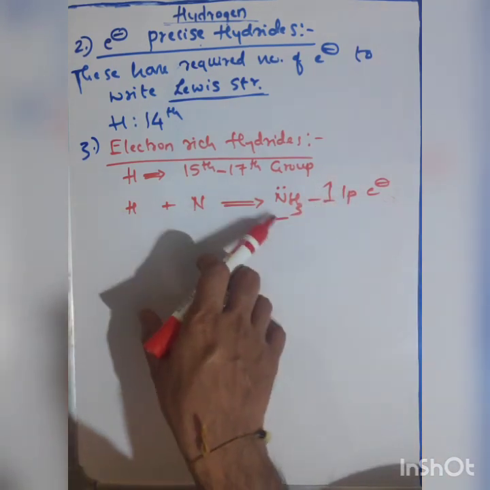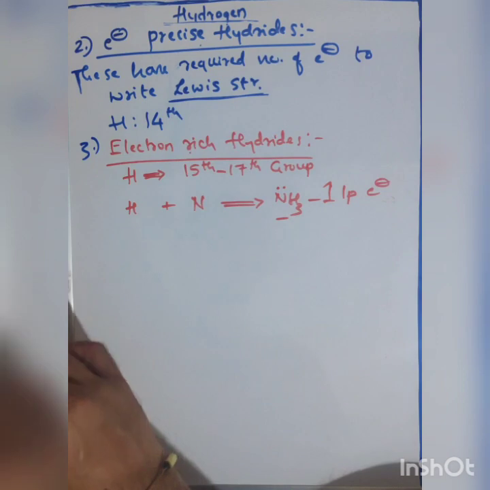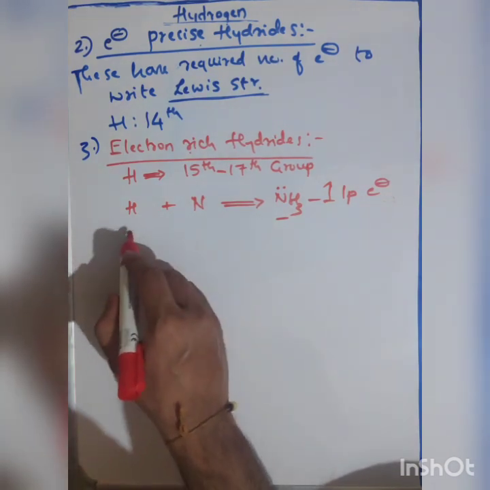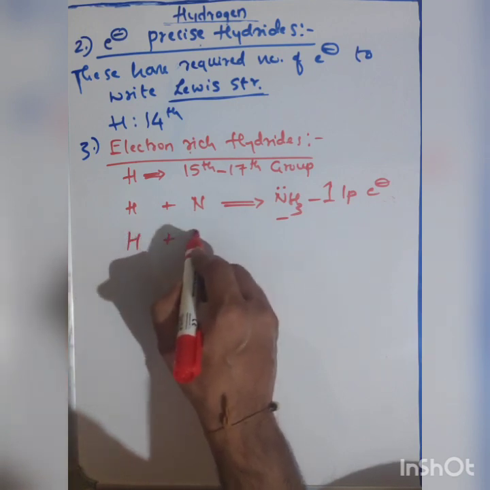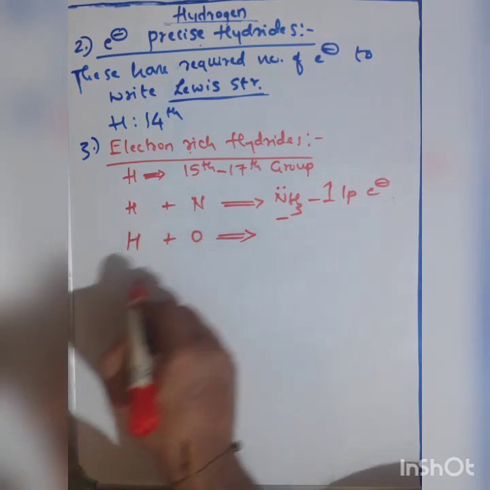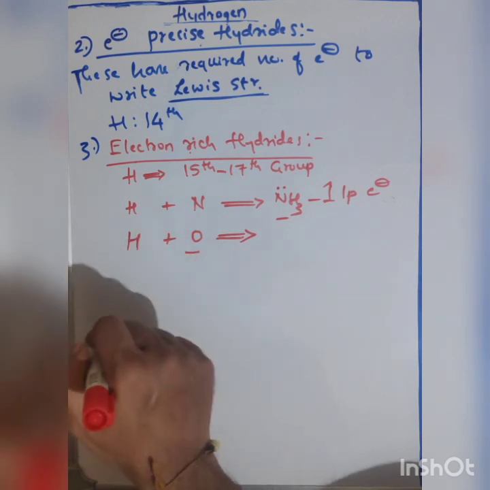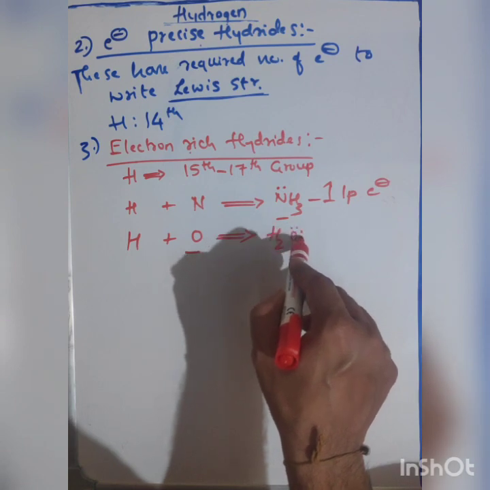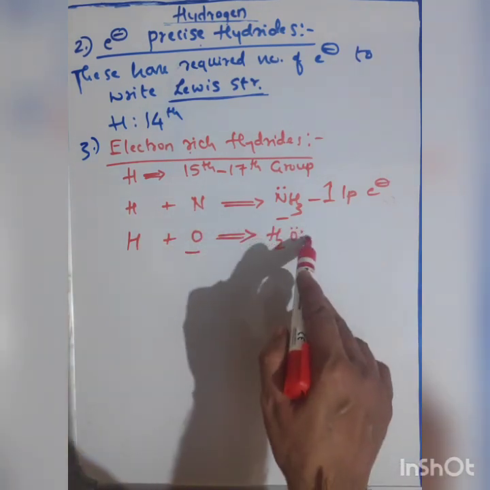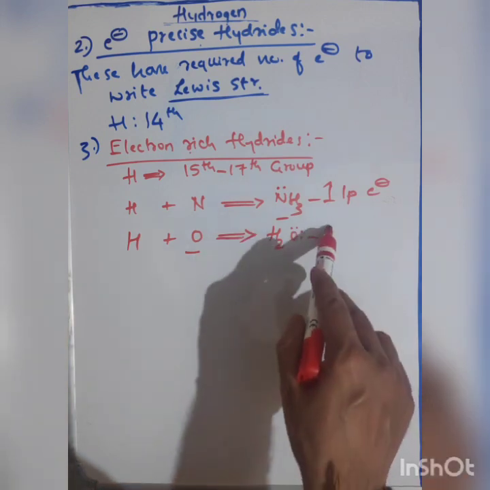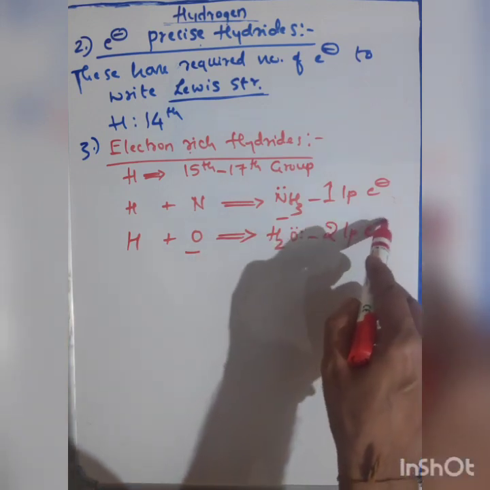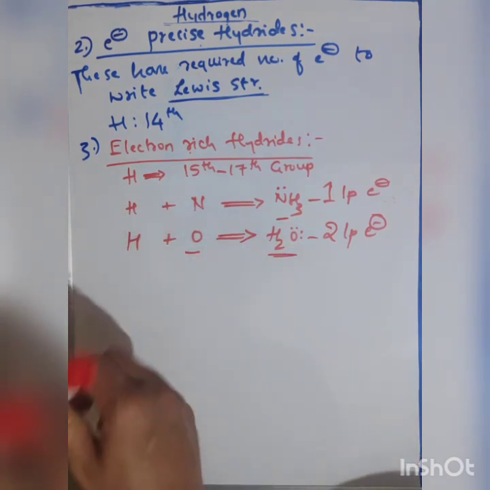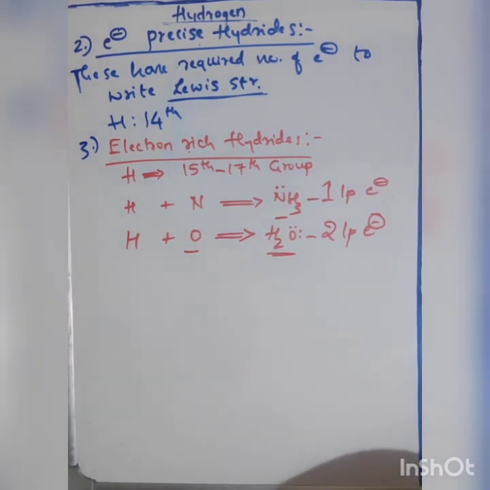So this is an example for the electron rich hydride. Next, hydrogen will also combine with the element oxygen, which belongs to the 16th group, and we are going to obtain a molecule of water. In the water molecule we have two lone pairs of electrons. So this is also an example for the electron rich hydrides.